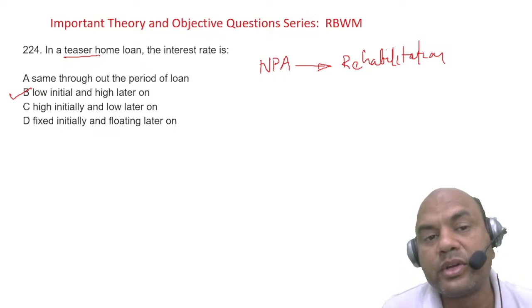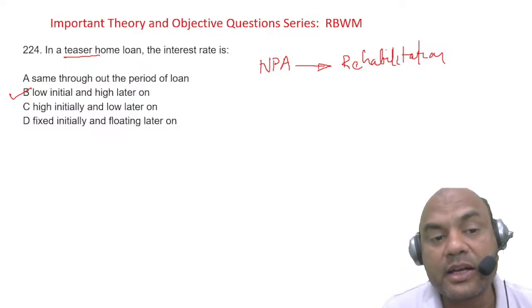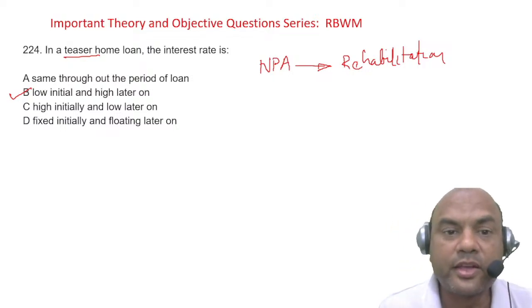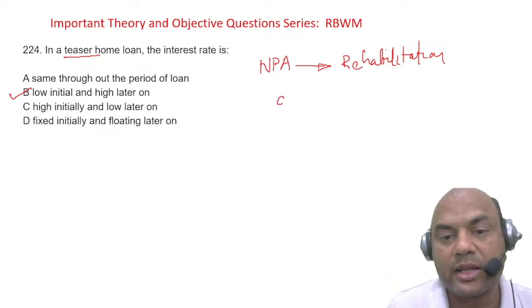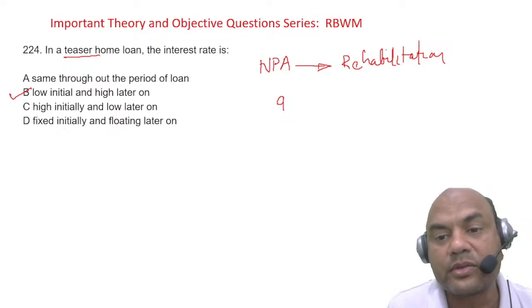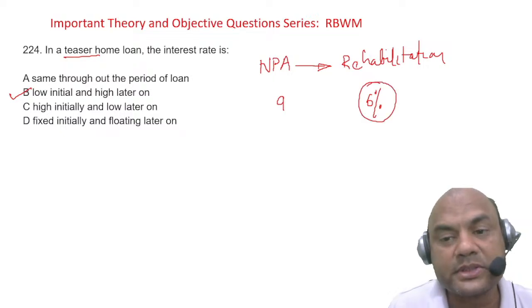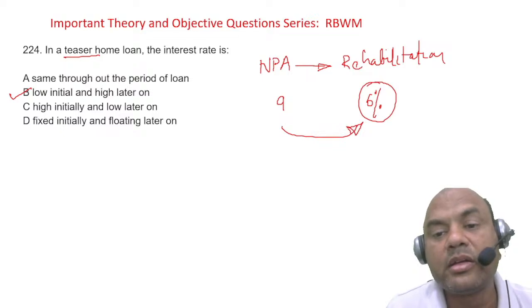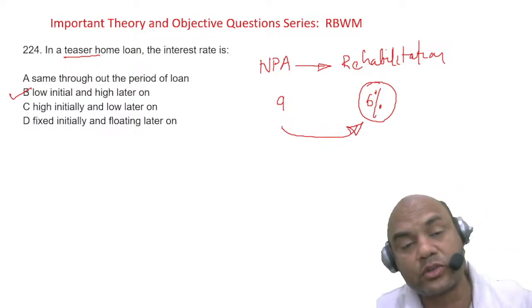Normal home loans we generally don't allow as teaser loans, because RBI has restricted the banks from giving teaser loans. Otherwise what will happen? If some bank is giving a rate of interest of, let's say, 9%, then another bank might give you a rate of interest of 6% initially. Now if it gives 6% initially, all the customers will run towards this and there will be a problem in the competition. It will kill the competition. So that should not be done.